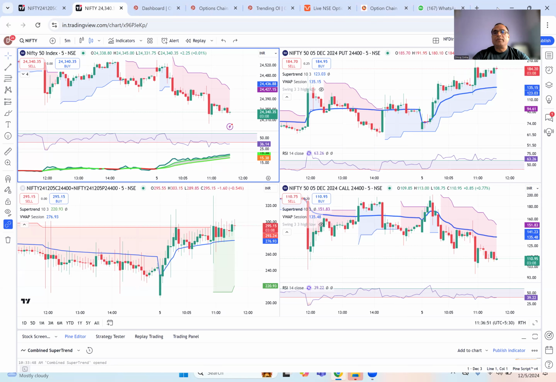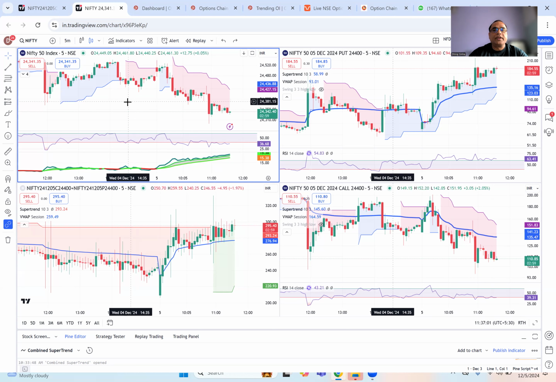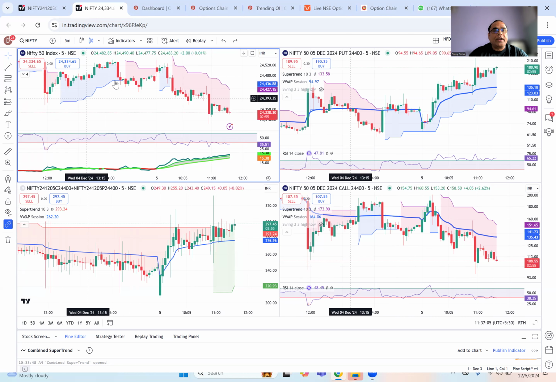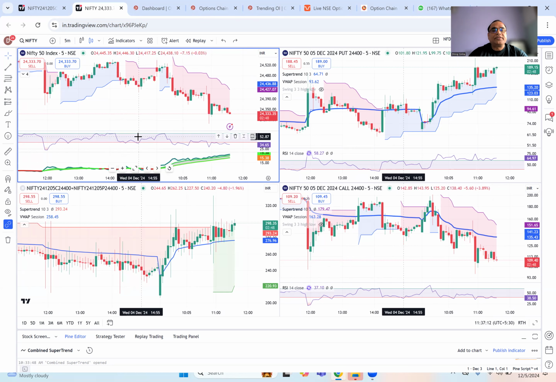So this is my favorite setup. Here I look at 4 charts in one window, and I'll quickly take you through the setup. So this is the Nifty underlying. And here, if you see, I have put the super trend. This is the normal setting of super trend, which is 10-3. This is the RSI. RSI upper band is 60 and the lower band is 40, standard RSI 14.